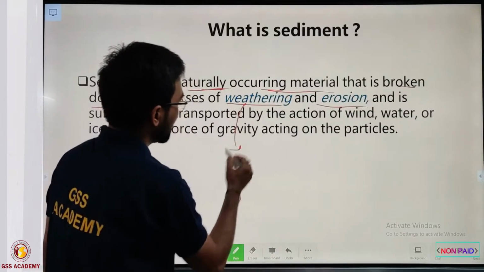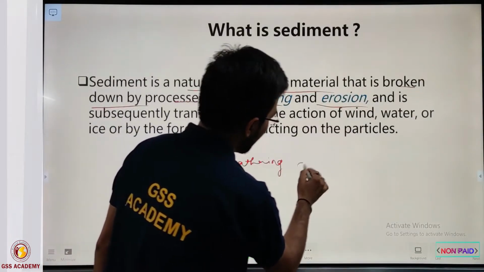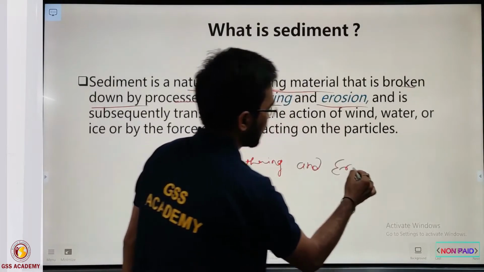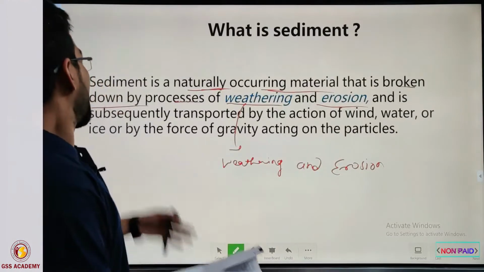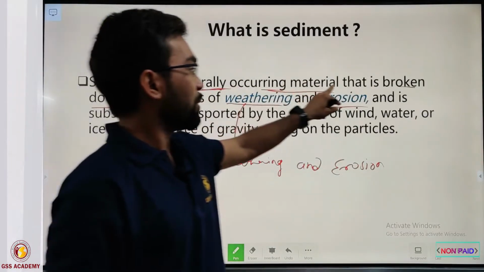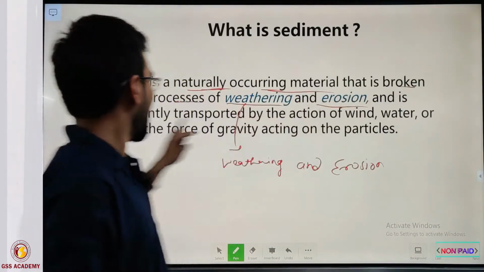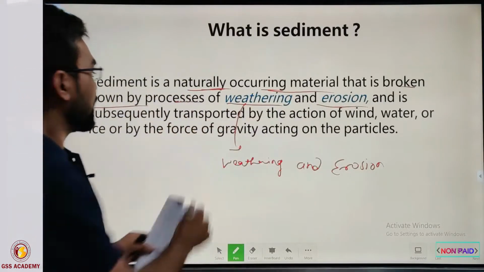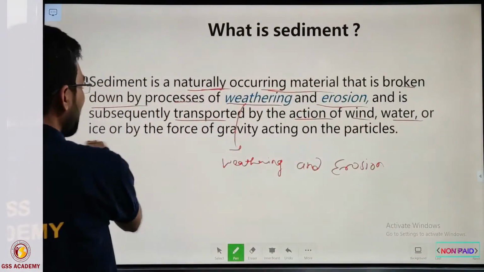Here two new terms are introduced, weathering and erosion. So sediment is a naturally occurring material that is broken down by the process of weathering and erosion, and it is subsequently transported by the action of wind, water or ice.